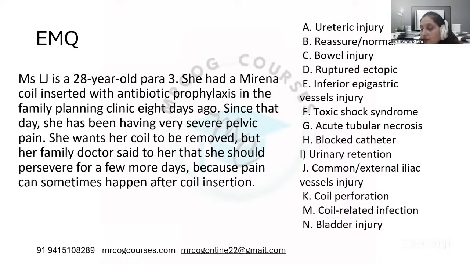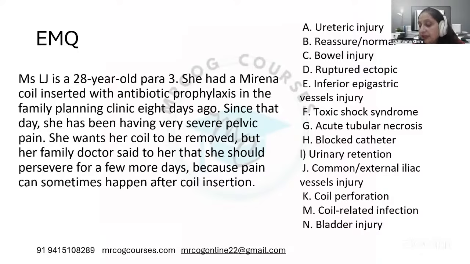Okay, so C option, is it bowel injury? What else could be there? She is having a severe pelvic pain after coil insertion. So what could be the possible things? Again, C option. So C goes with the bowel injury. What else?